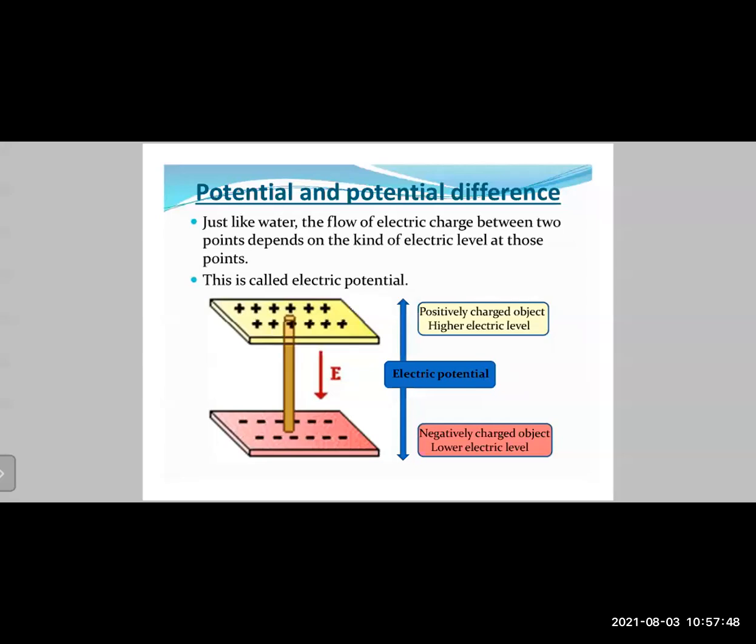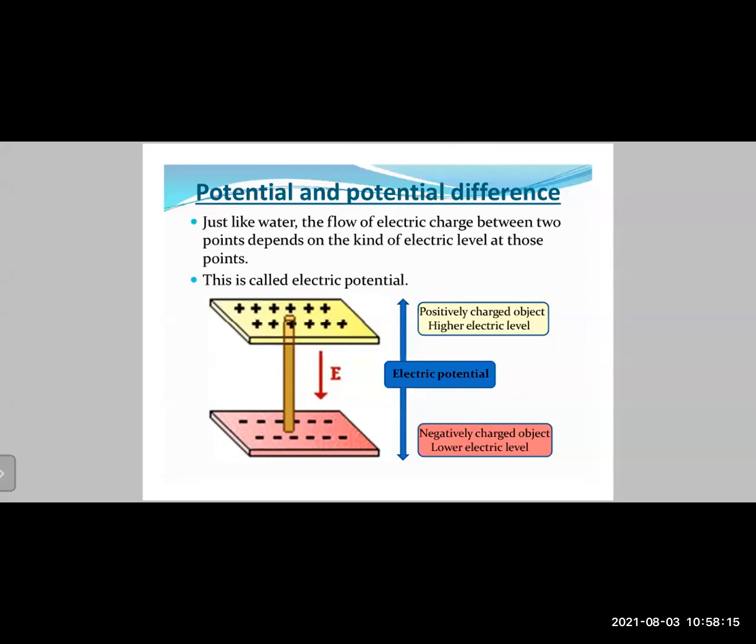Here you can see the yellow colored plate, which is shown by the positive symbols, and at the bottom you have the red colored plate, which is shown by the negative symbols. The positively charged object is considered to be at a higher electrical level, and the negatively charged terminal is considered to be at a lower potential. The difference between the potentials is termed electrical potential difference.